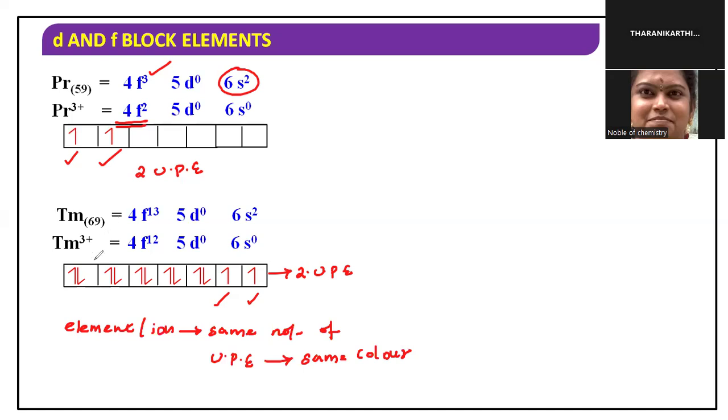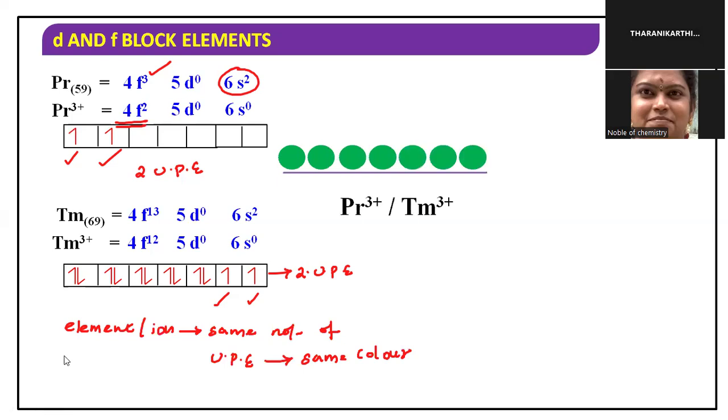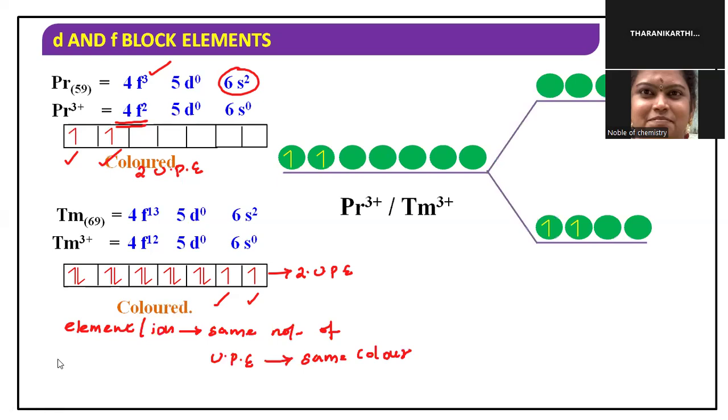Let us see what color praseodymium and thulium will produce. Both contain two unpaired electrons. I am mentioning only the unpaired electrons, which are in the ground state level. When they absorb radiation, they move to the excited state level and produce color. Both praseodymium 3+ as well as thulium 3+ will produce green color. This is the color of the compound.